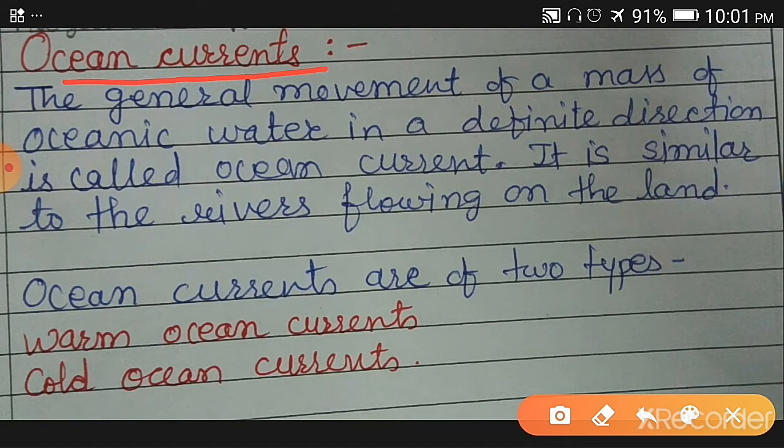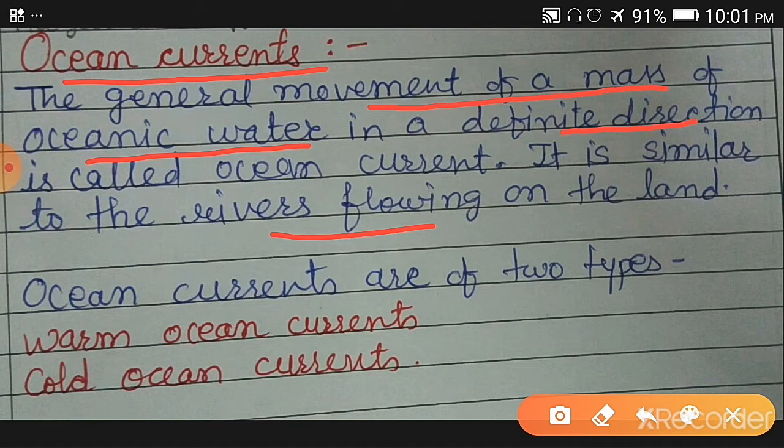The general movement of mass of oceanic water. Oceanic water means water in the ocean. Mass means a large quantity of water. So oceanic water moving in a definite direction is called an ocean current. It is just similar to the rivers flowing on the land.